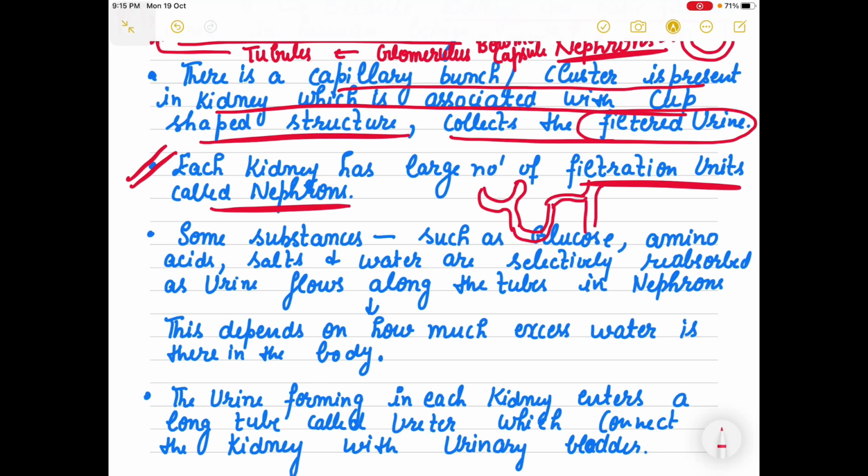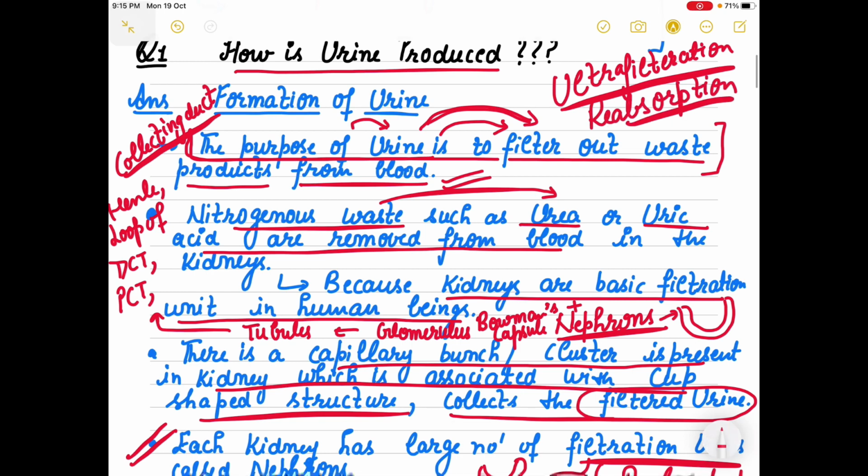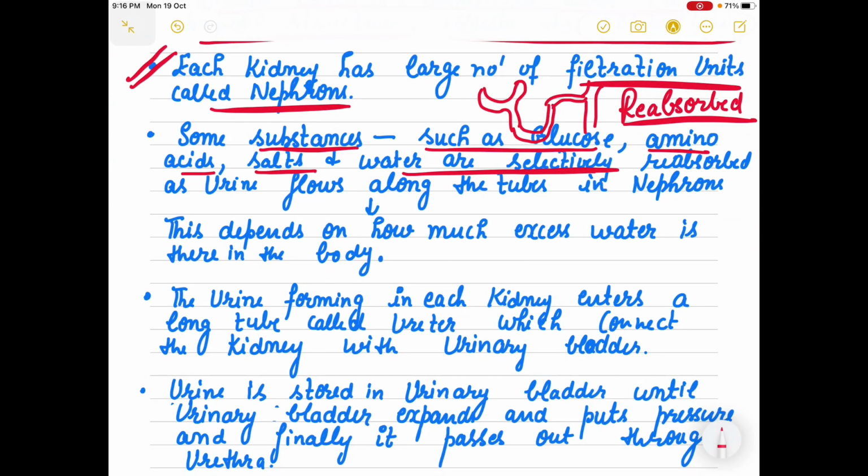So when the urine moves through the tube, some substances such as glucose, amino acids, salts and water are reabsorbed. You must write this word: selective reabsorption, right? 3 things are done here: ultrafiltration, very minute filtration is done, as well as reabsorption, and finally urine is excreted out. So glucose, amino acids, salts, water are reabsorbed once the urine flows along the tubes.